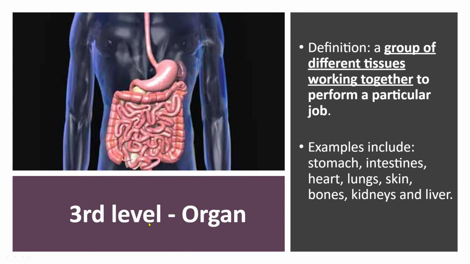Our third level of organization is an organ. By definition, an organ is a group of different tissues working together to perform a particular job. If we look inside of our stomach, we probably have connective tissue, muscle tissue, and nervous tissue. All these tissues working together form an organ. Same thing with our small intestine: a bunch of muscle tissue, probably connective tissue and epithelial tissue as well. So multiple tissues working together creates an organ.